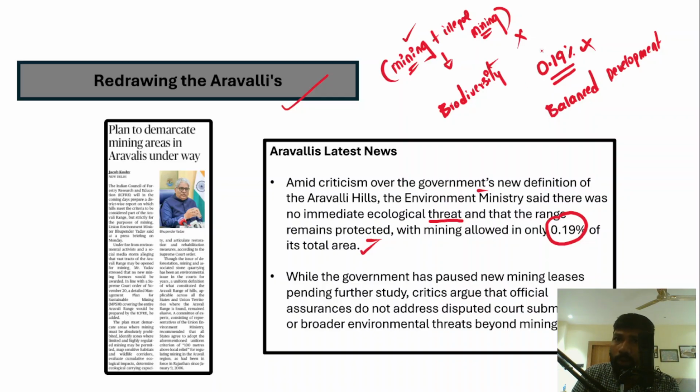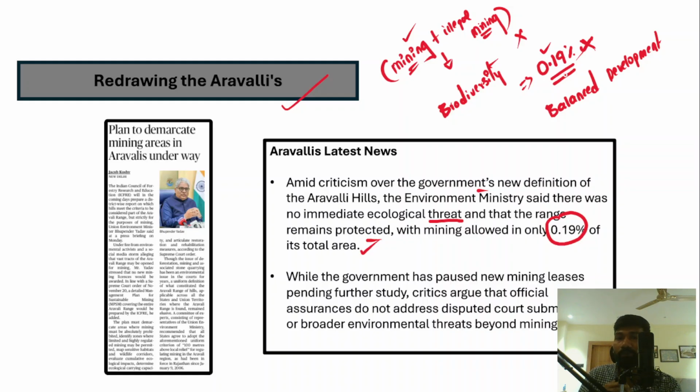Right, only 0.19% of the Aravalli Hills will be allowed for mining and rest of the Aravalli Hills will be protected. So there will be mining and at the same time protection of the Aravalli Hills. But people have been claiming that even allowing 0.19% of mining of Aravalli Hills will have huge consequences. So therefore it should not be allowed.